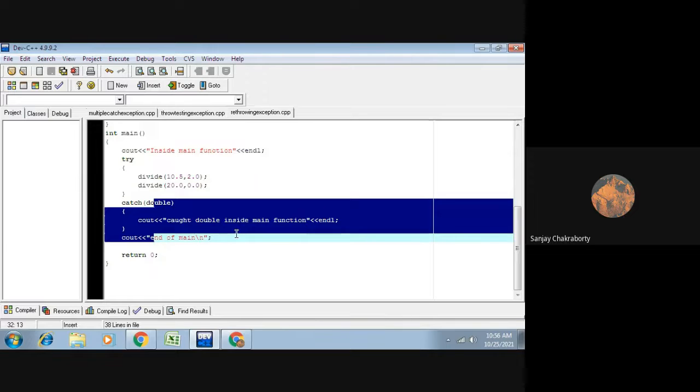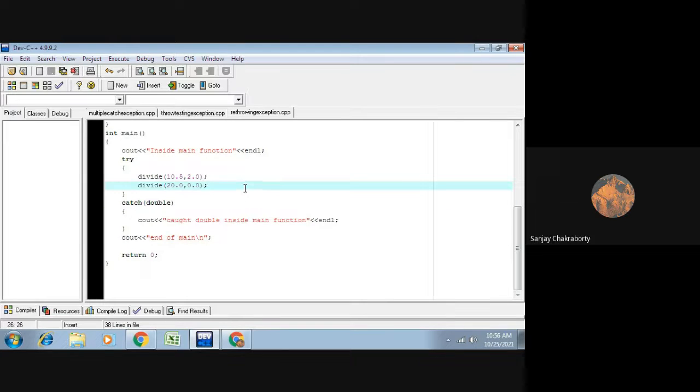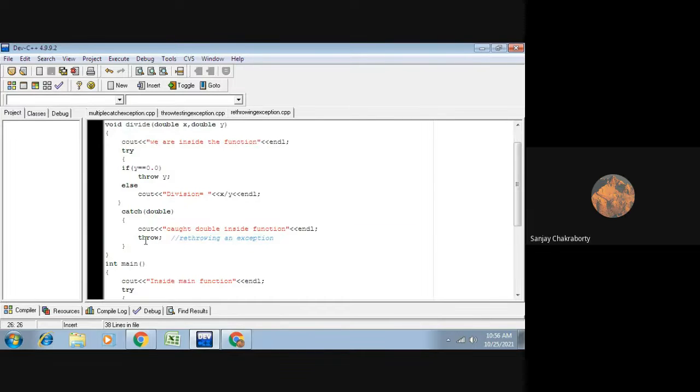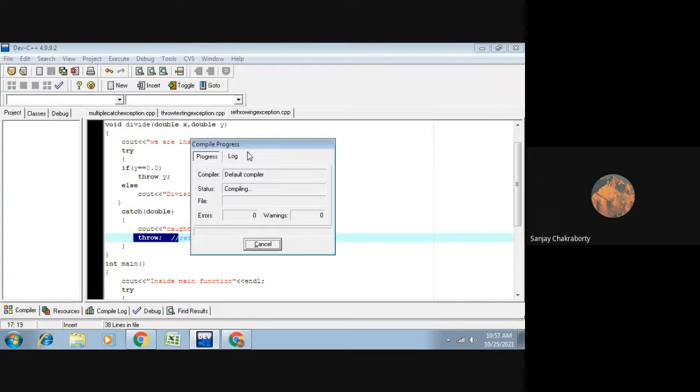So in some situations you will need to rethrow the exception, throwing an exception again, from one catch handler to another. In those cases you can rethrow the exception by using the throw keyword.